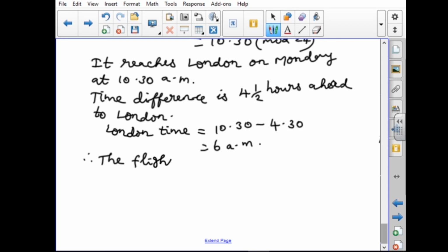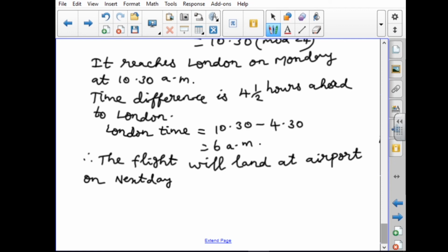Therefore, the flight will land at London airport on the next day. Next day means what? Monday, at 6 a.m. That is the answer.